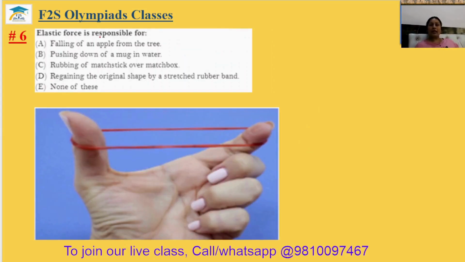Question number 6. Elastic force is responsible for the falling of an apple from the tree? No, this is gravitational force. Pushing down of a mug in the water? No, this is buoyant force. Rubbing of a matchstick over a matchbox? This is friction force. Regaining the original shape by a stretched rubber band? Yes, if you just remove the force, due to the elastic force inside the rubber band, it will regain its original shape. So this will be the correct answer. Sixth answer is option B.